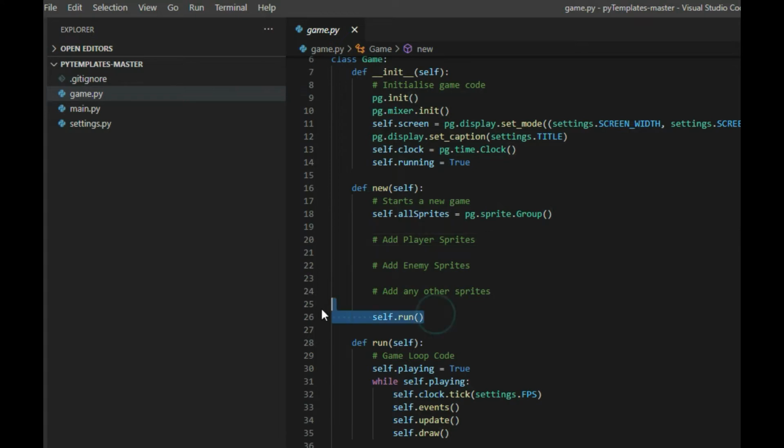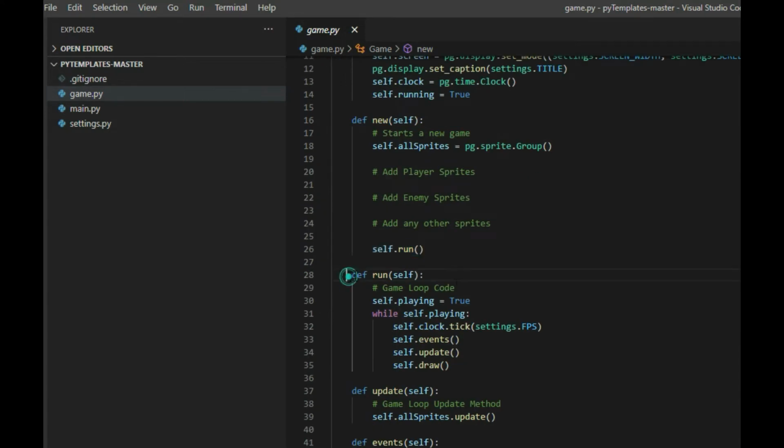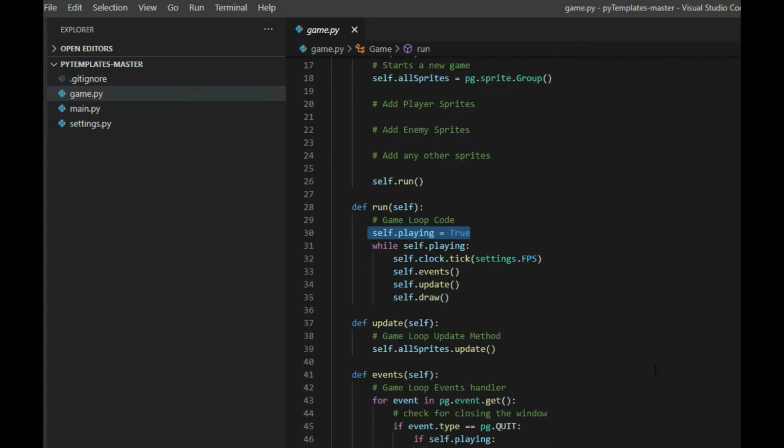And then you call run. And run is right here. Run is another loop while playing. He sets the variable playing to be true. And this does a loop. Sets the clock to 60 frames per second. Run events, update, and draw. And those are right here.